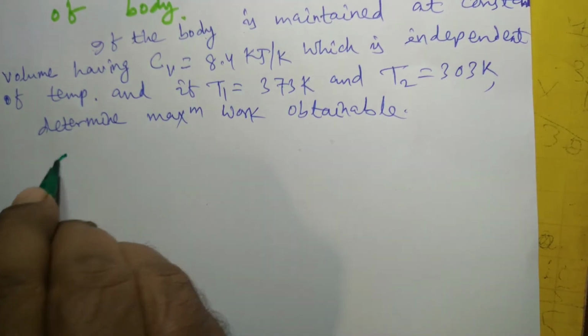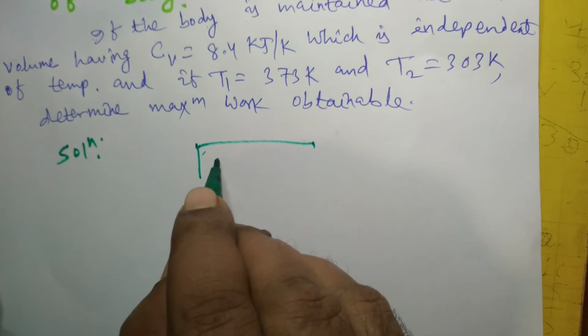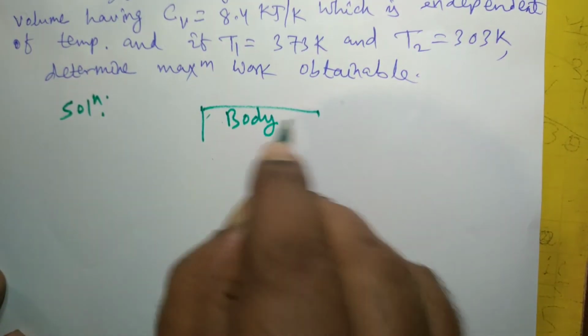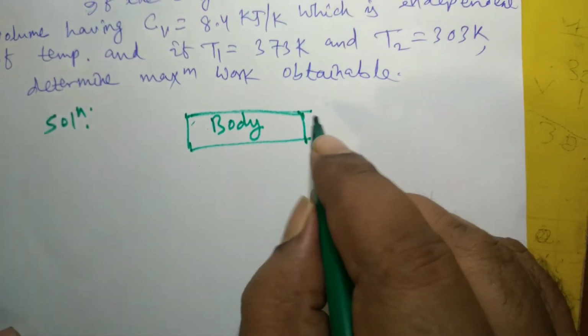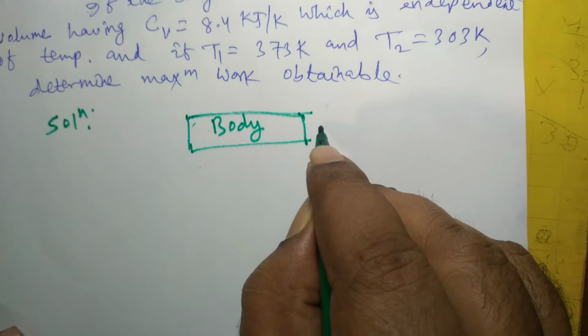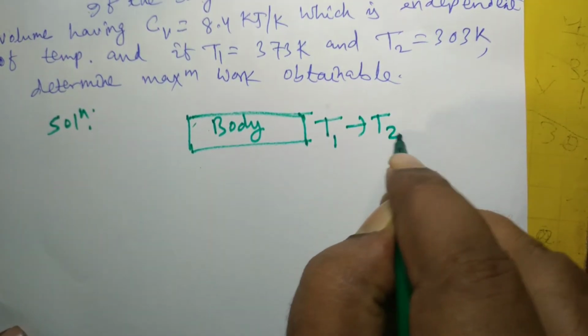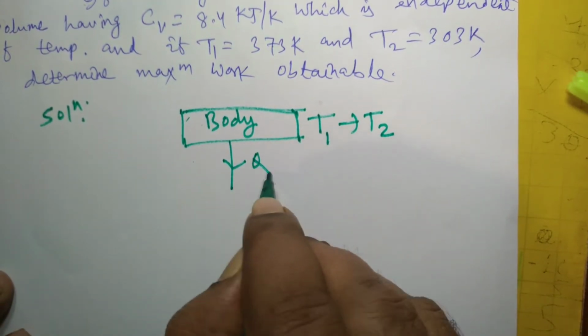So here, see, this is the body. The body is a finite body. It's not an infinite body. It's a body with finite heat capacity, and its temperature will go down once it rejects heat. Suppose this is the amount of heat rejected by the body, Q,